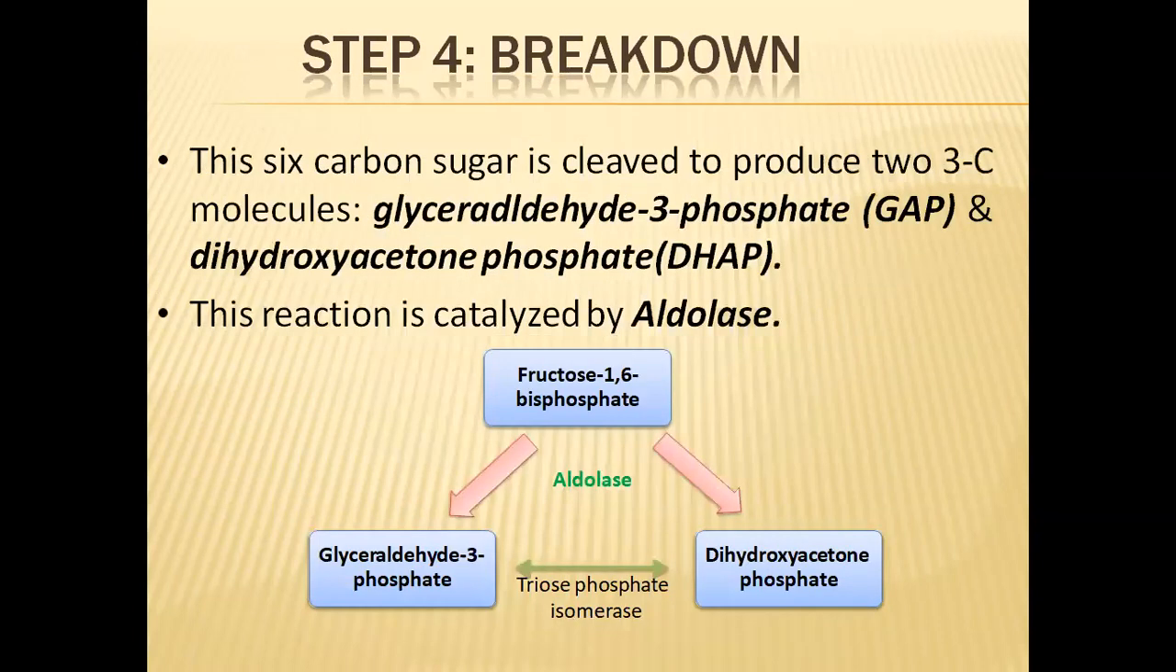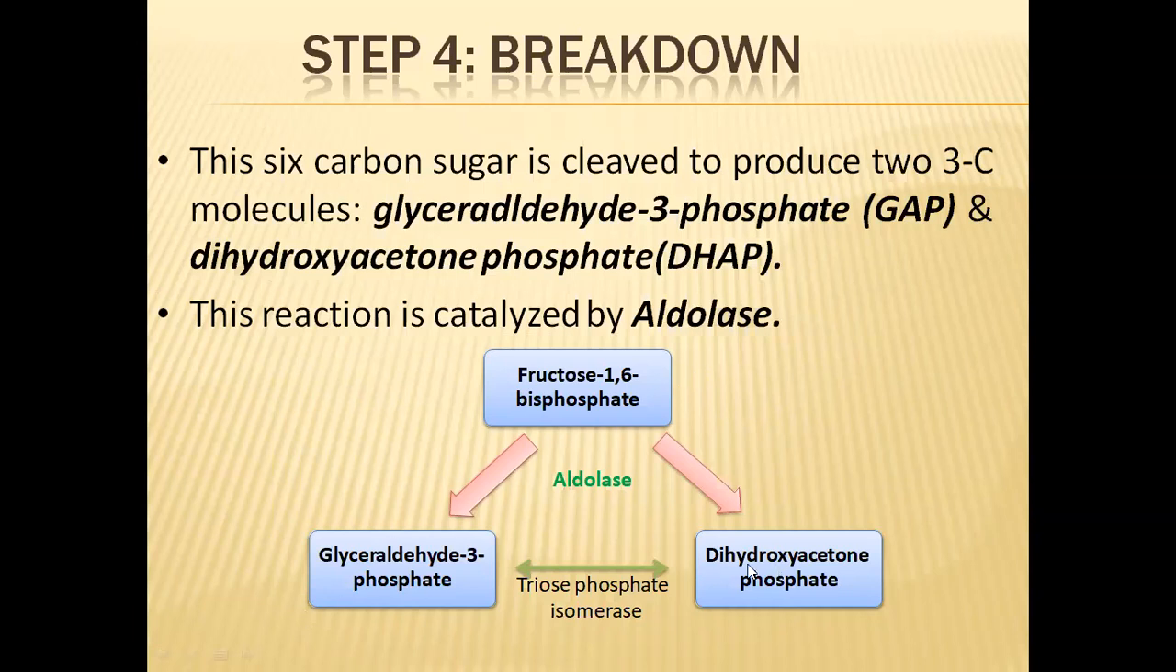And the fourth step is the breakdown. So in the breakdown step, what is happening? Fructose 1,6-bisphosphate will be converted into glyceraldehyde 3-phosphate and DHAP, dihydroxyacetone phosphate. Glyceraldehyde 3-phosphate is called GAP, and the other one, dihydroxyacetone phosphate, is called DHAP. This splitting reaction will be catalyzed by the aldolase enzyme.